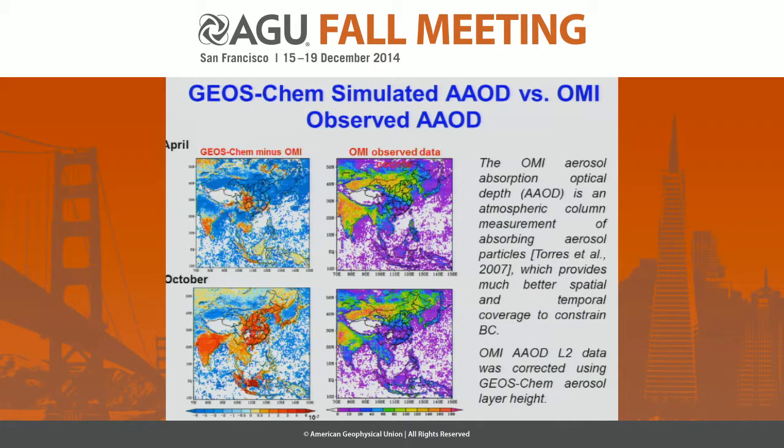Okay, before using the AAOD to constrain black carbon emission, I would like to show the difference between the model and the observed OMI AAOD over Asia, where we can see that in April, the model is underestimated. And in this underestimated area, we have more observed pixels. Well, in October, the model is overestimated relative to the observation, but in this area, we have fewer observation pixels. And this number would also impact our constraining result.